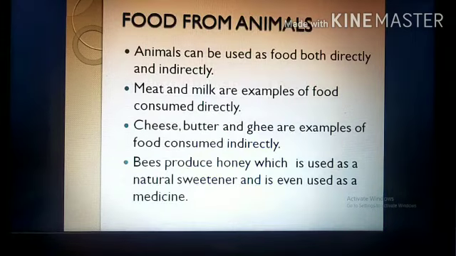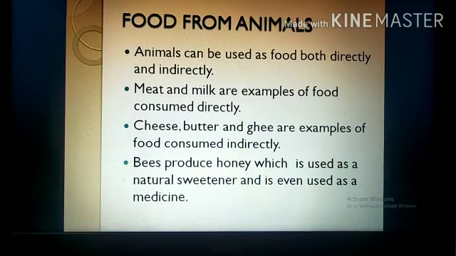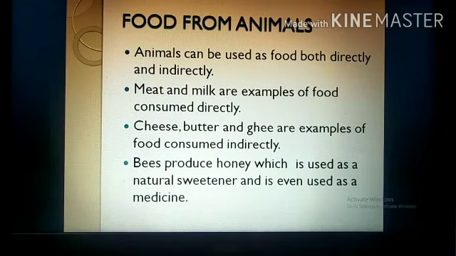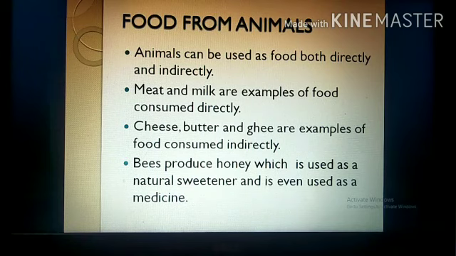Now coming to the next one, that is food from animals. Now animal foods we are consuming either directly or indirectly. How directly? The milk, the meat that we are consuming directly, like milk we are getting directly from cow, meat from the goat and all, but these things are consumed directly.